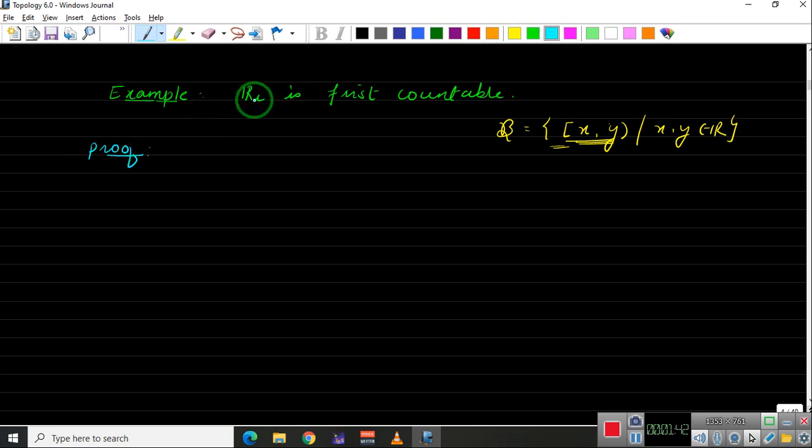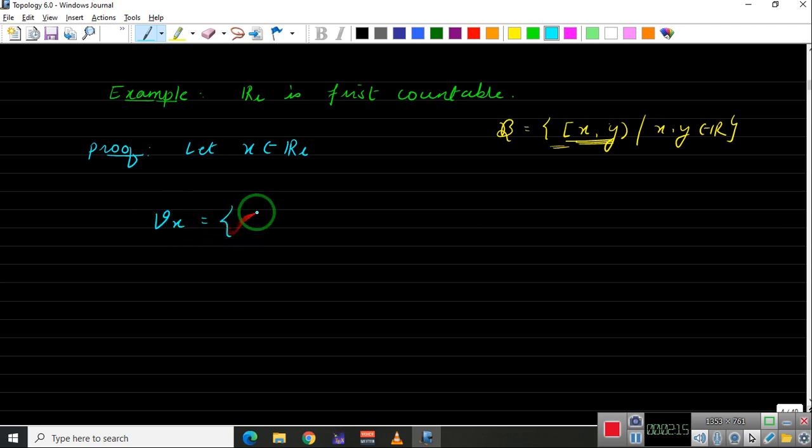To show that R_L is first countable, let us take a point in R_L and find the neighborhood basis. So let x belong to R_L. What will be the neighborhood basis for x? It means that if you take any open set which contains x, there should exist one element from the neighborhood basis such that x belongs to that element and that element is contained in the given open set.